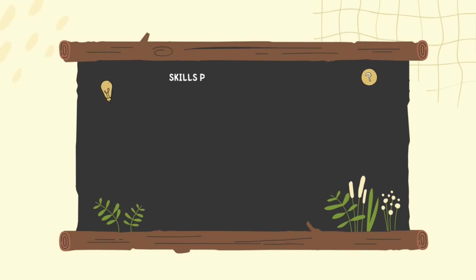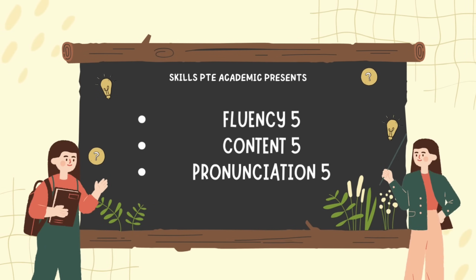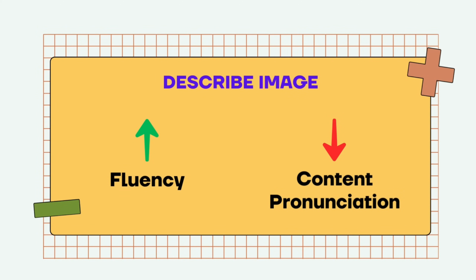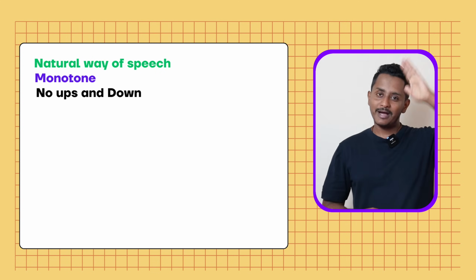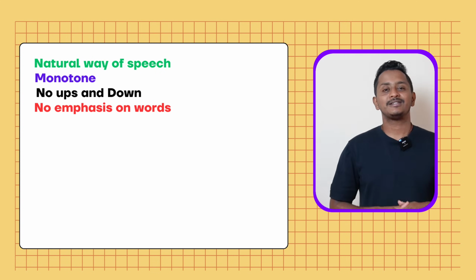Let's understand how you are evaluated with respect to PTE Describe Image. 5 for fluency, 5 for content, and 5 for pronunciation. But remember, it is fluency that wins the race over content and pronunciation. Now, what is this fluency? You've got to be fluent, meaning the way you speak in PTE Read Aloud, the same way you've got to speak even in Describe Image and Retell Lecture, meaning a natural way of speech, monotone, no ups, no downs, no emphasis on the words. Just go with a rhythmic, proper speed, not too fast, not too slow, natural rhythmic speed, just the way I'm talking to you right now.